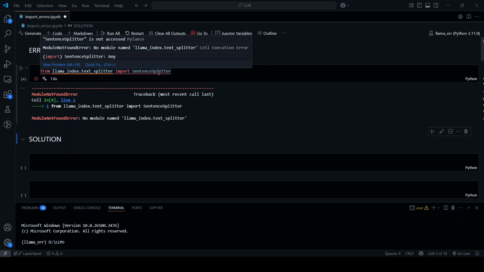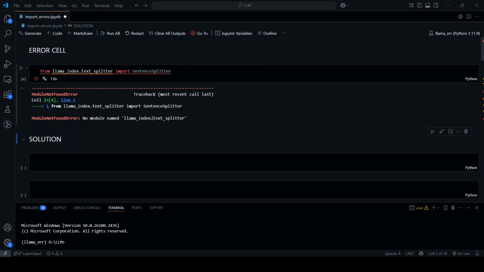What used to be directly available in LlamaIndex has now moved to LlamaIndex.core. If you're using code from older versions or blogs or other examples, it might reference the outdated module paths, which is the reason this error might take place.